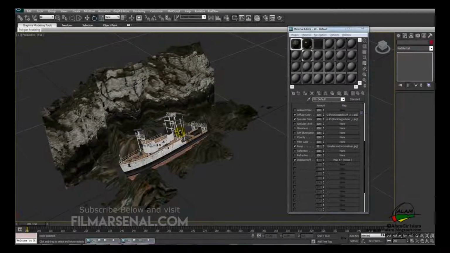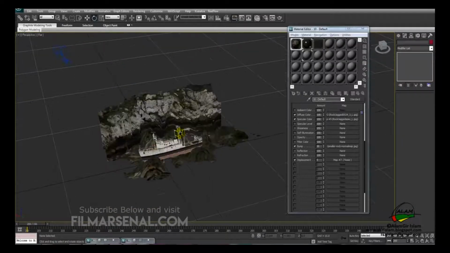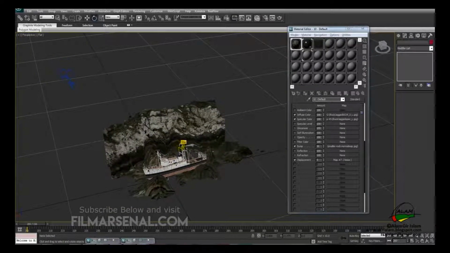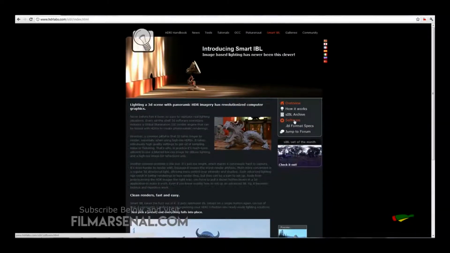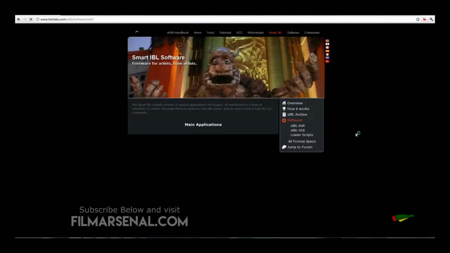And for rendering I'll be using a plugin called SIBL. So SIBL stands for Smart IBL, so it's Smart Image Based Lighting. You can go to their website at hdrlabs.com SIBL/index, and this is SIBL. So you can download the software from here. You can go to software and you can download the SIBL GUI.